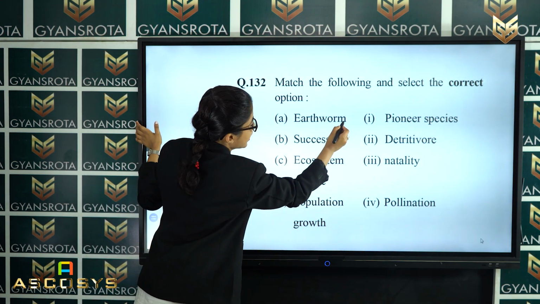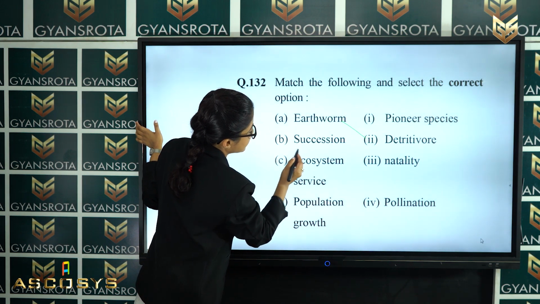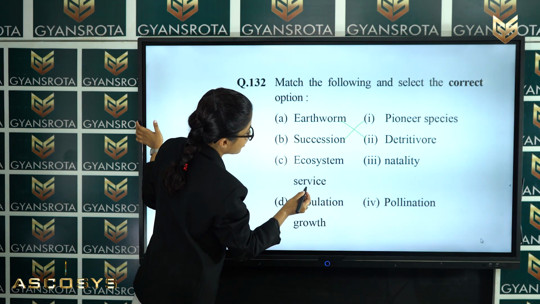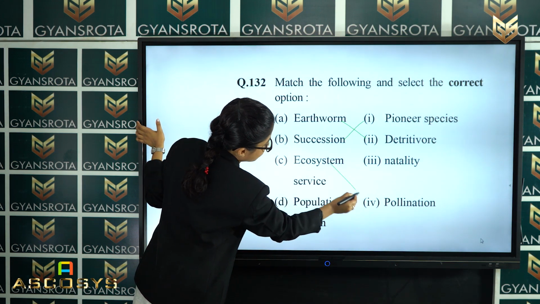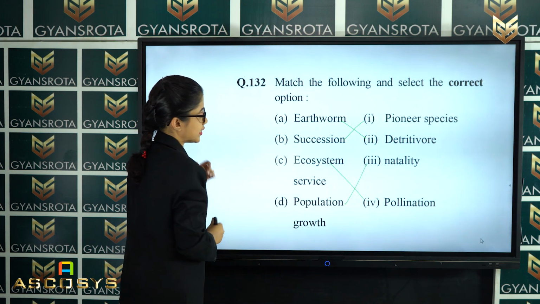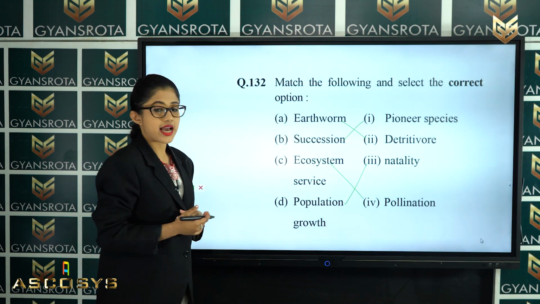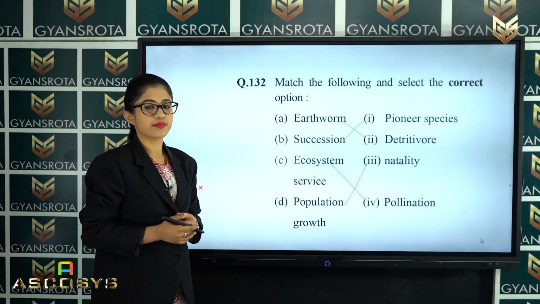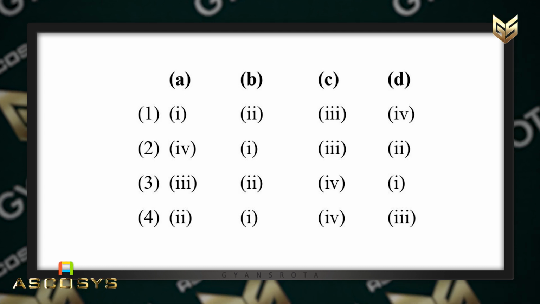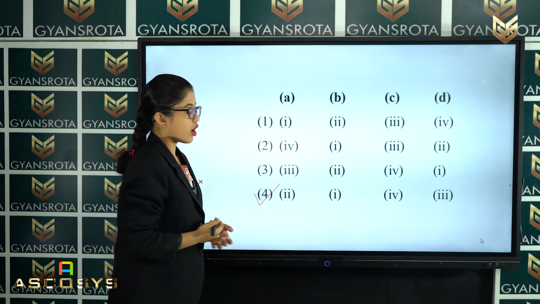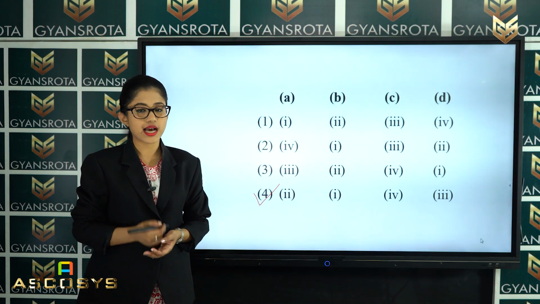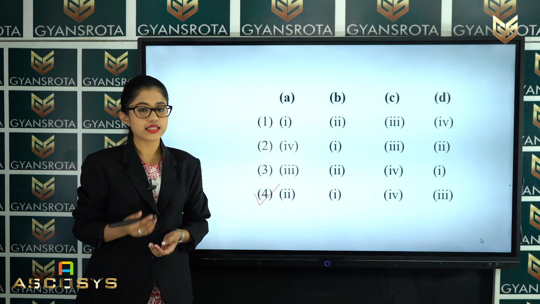So the earthworm will match with detritivores, succession will match with pioneer species, ecosystem service will match with pollination, and population growth will match with natality. So this is the correct matching. Now let's see the options. Among these four options, what is the correct answer? That is option number 4. Option number 4 shows the correctly matched pairs. So this is the correct answer of this question. Now let's see the next question.